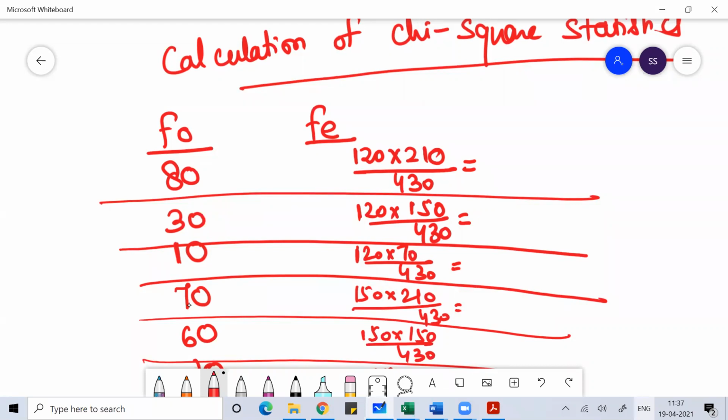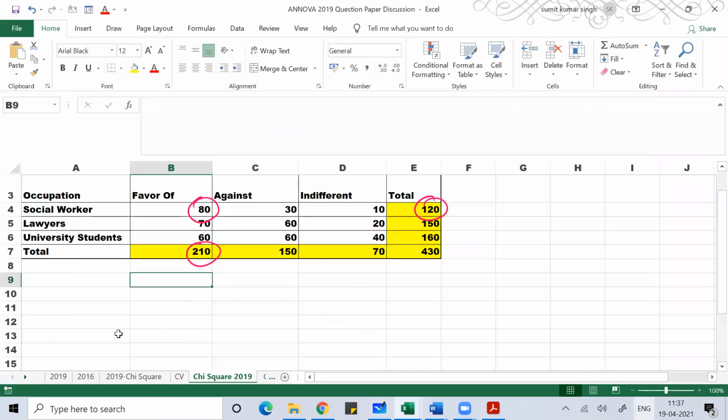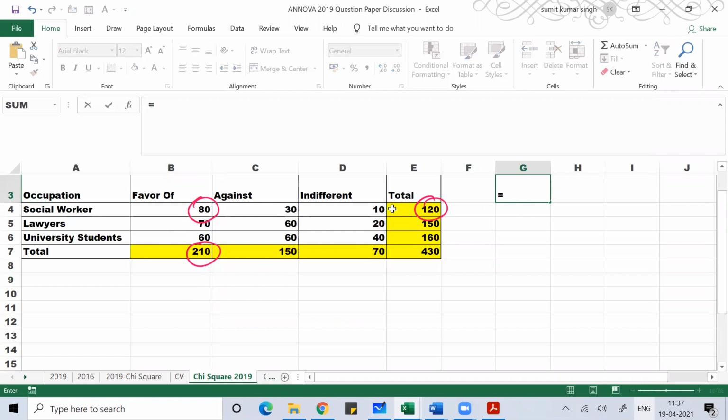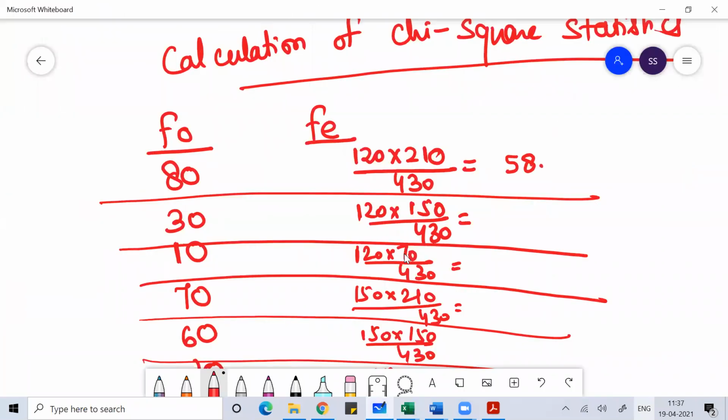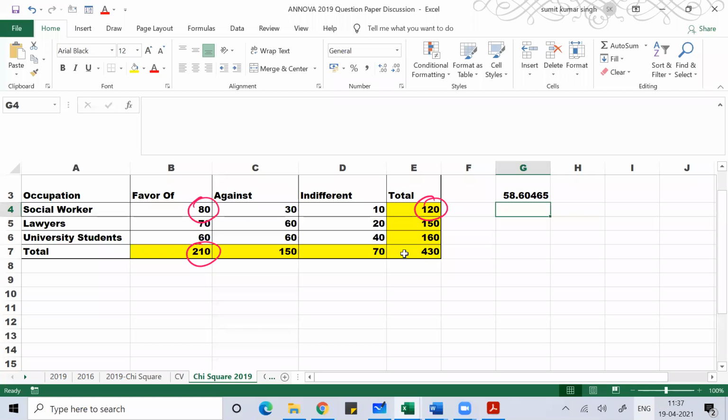This is my first value, 58.6047. Then 120 into 150 by 430.